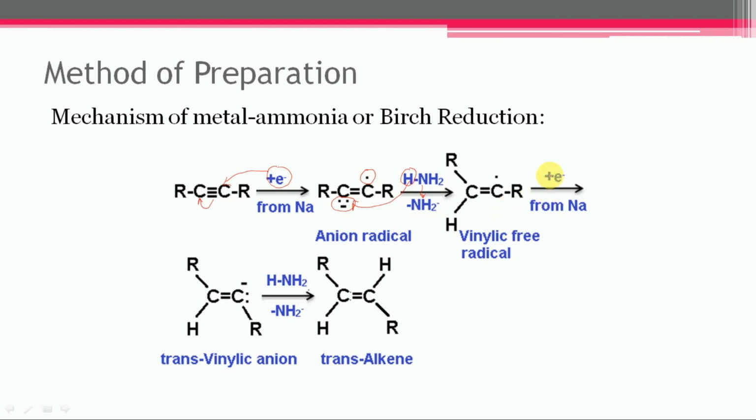In the next step, one electron from sodium again goes to this carbon. Now this carbon has 2 electrons and acquires the negative charge. Again ammonia can lose 1 proton to this carbon, and itself change into amide, and finally this trans product will get formed. So it is the mechanism of Birch reduction.